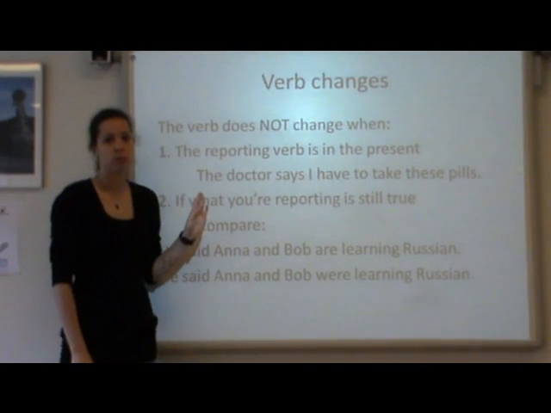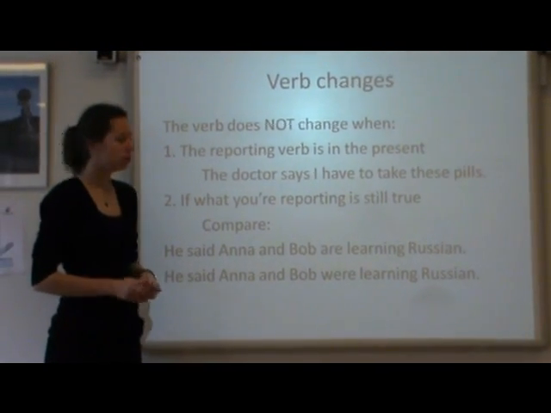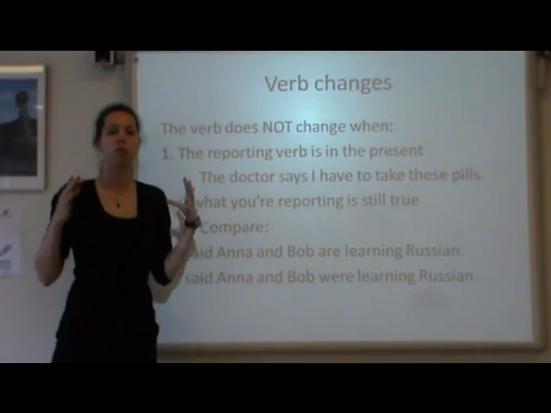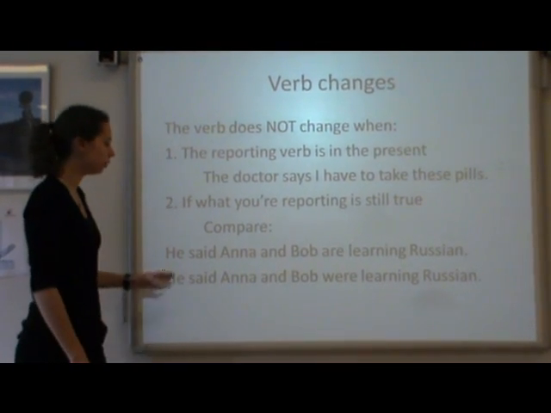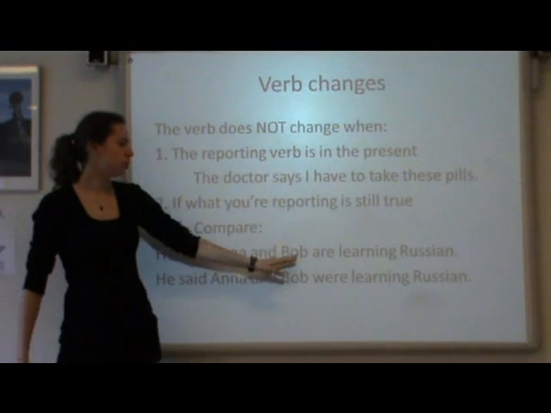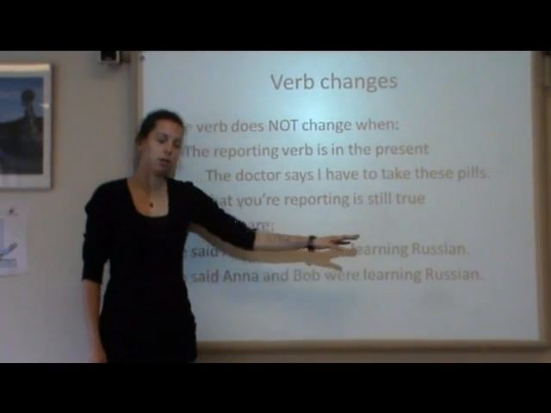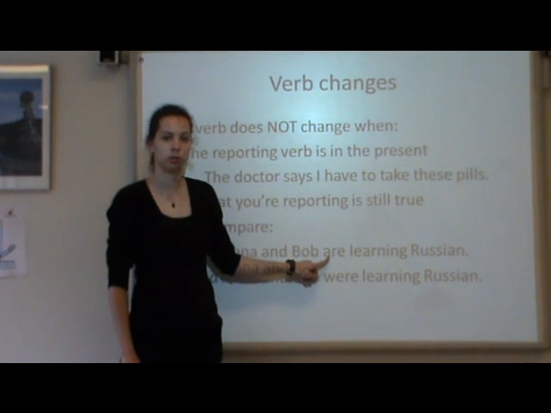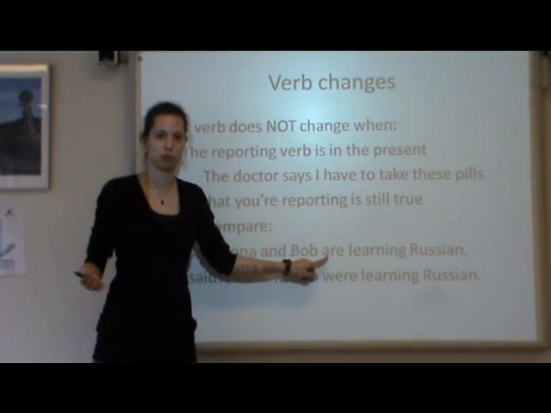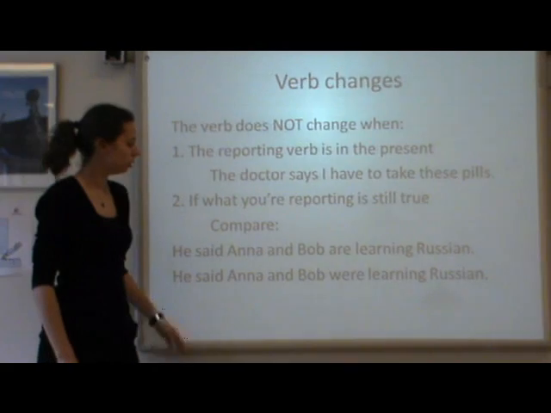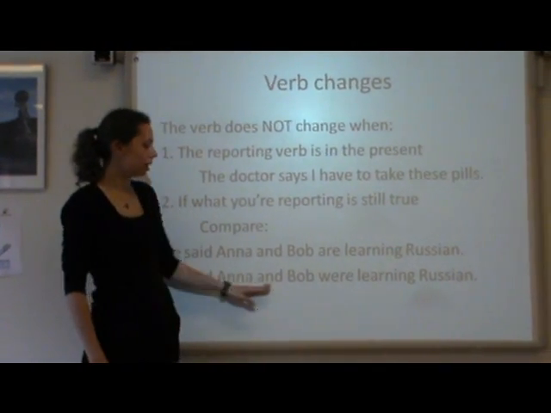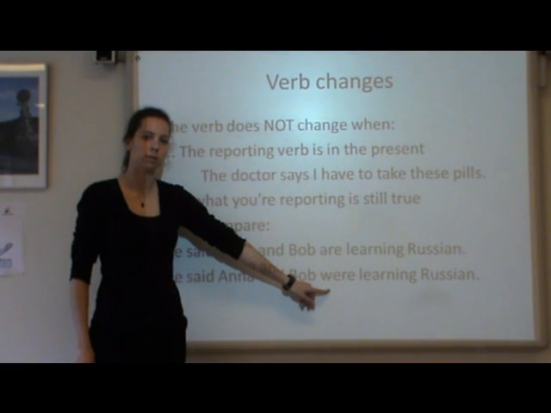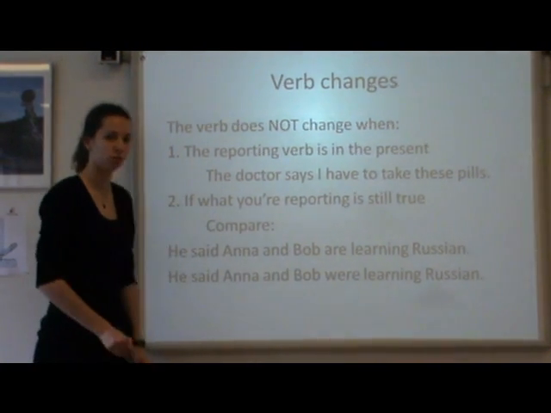The second situation where I wouldn't change my verb tense is when what you're reporting is still true and it hasn't been finished. For example, he said Anna and Bob are learning Russian. They are still learning Russian. They haven't finished learning Russian. They are still going to class, or they're still reading books in Russian. Whereas when you say, he said Anna and Bob were learning Russian, they have stopped doing it. They are no longer learning Russian.